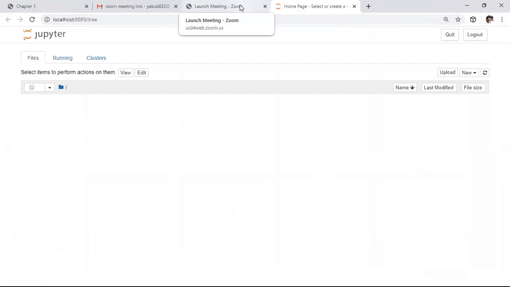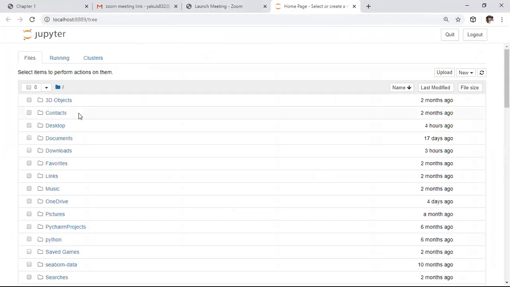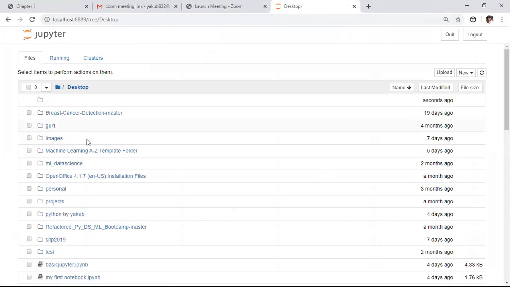So here it is the platform. It is showing all the folders. Wherever you want to create the Python file, you need to go into that folder. Here I want to create a new file on the desktop, so I'm clicking on desktop.